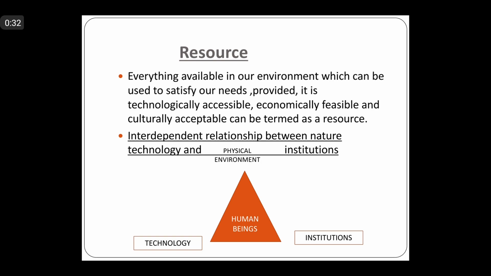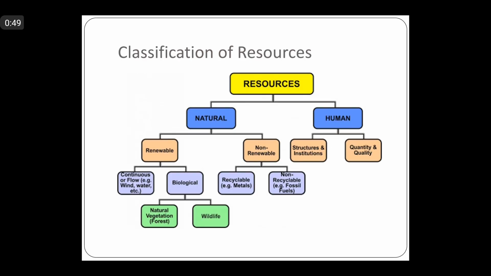Resource, as we have already discussed, is everything available in our environment which can be used to satisfy our needs, provided it is technologically accessible, economically feasible and culturally acceptable. That can be termed as a resource, right?